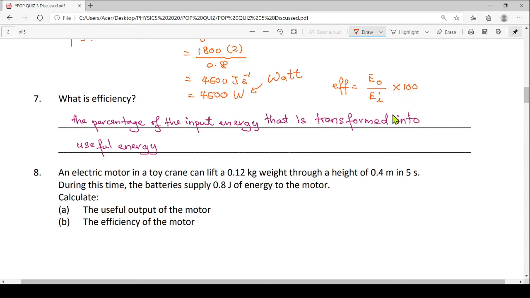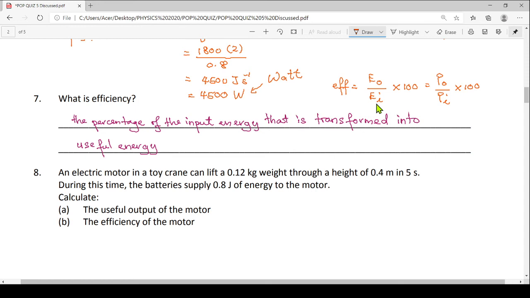What comes out and what comes in. Or we can also write this as power output divided by power input multiplied by 100. Because if I divide E output by time, you will get power. The same thing goes to input here.